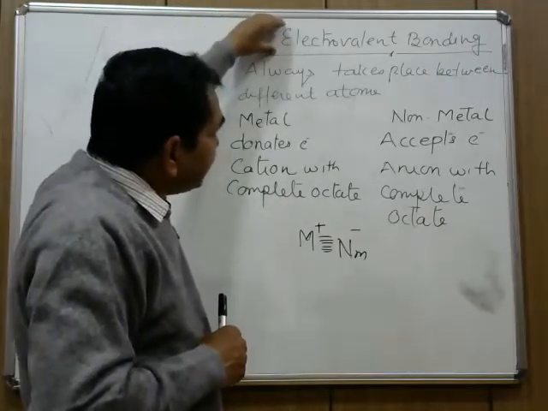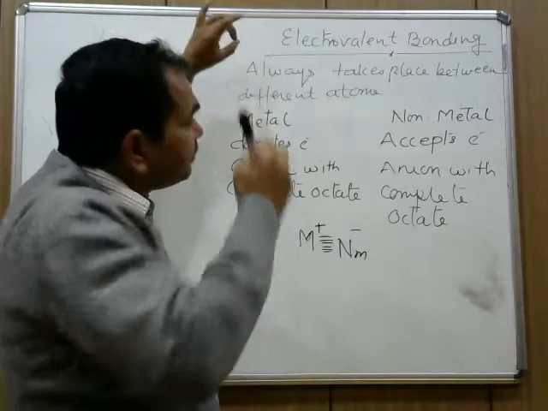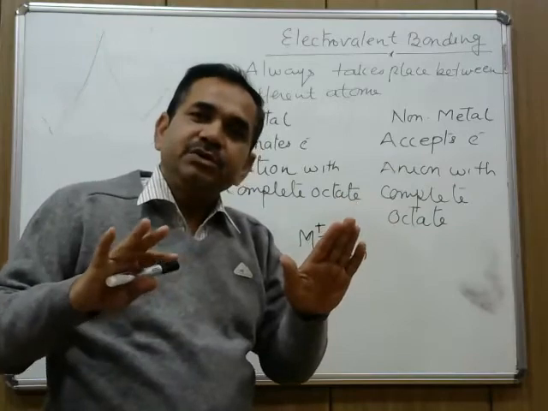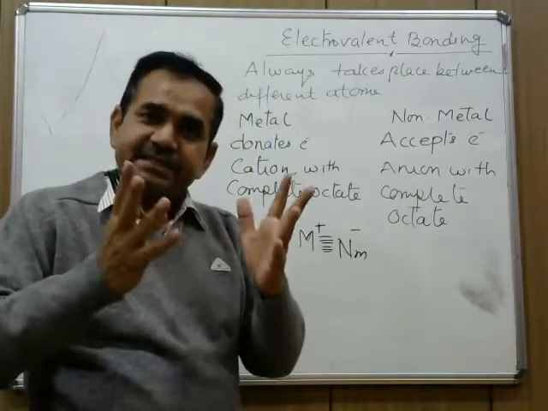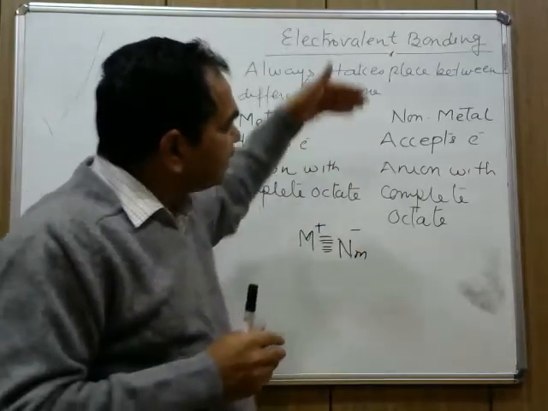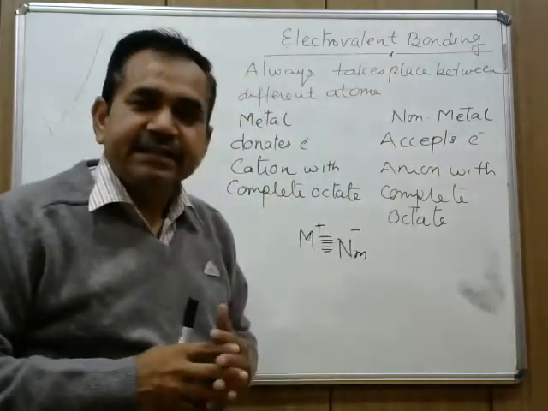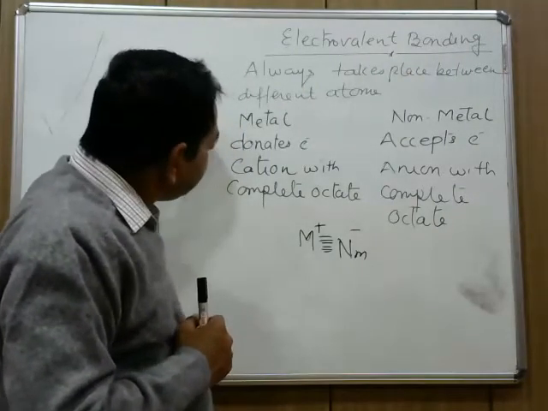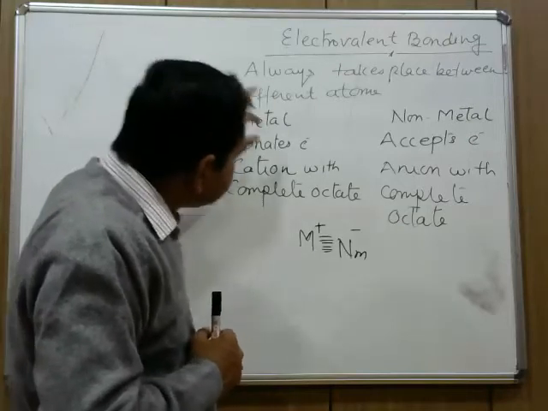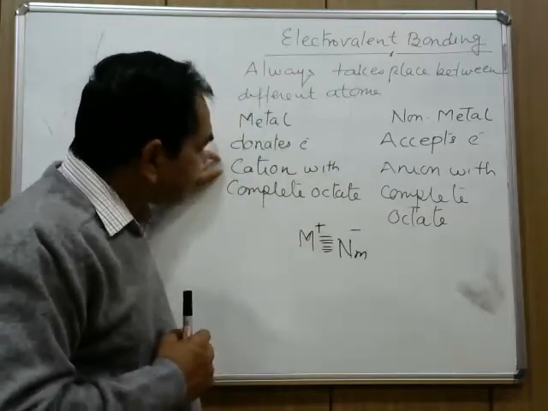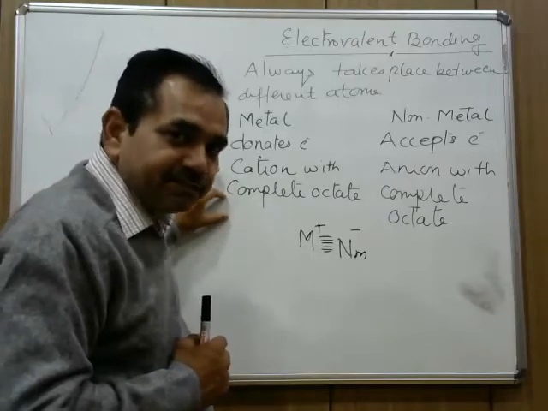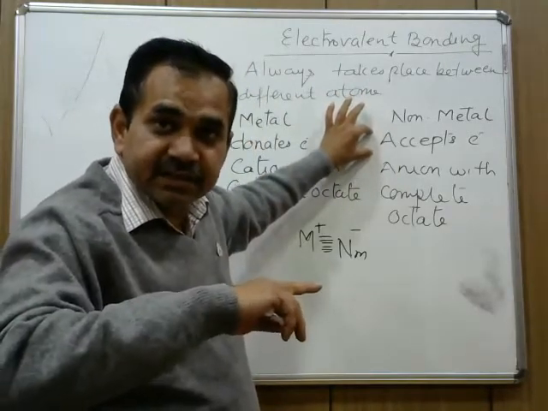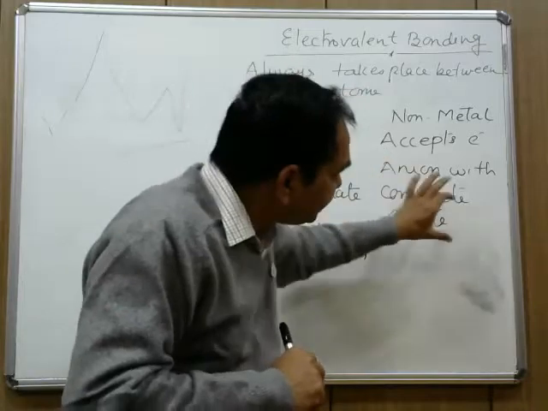So an electrovalent bond is always formed between two different atoms, out of which one has an electron donating tendency, meaning it is a metal. The other has an electron accepting tendency, that is, it is a non-metal. So the metal first donates its electrons, it loses its electrons so that it converts to a cation with a complete octet, and the non-metal accepts these electrons which are lost by the metal to form an anion with a complete octet.